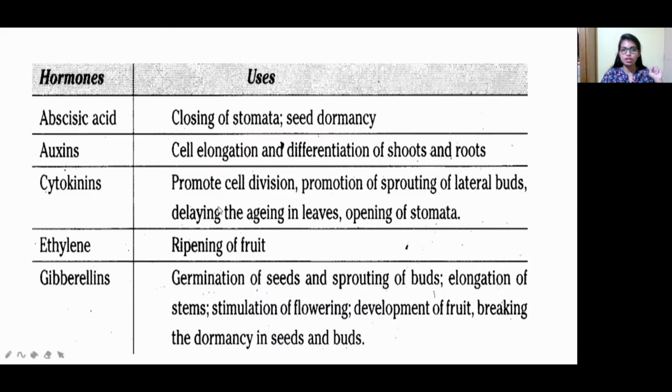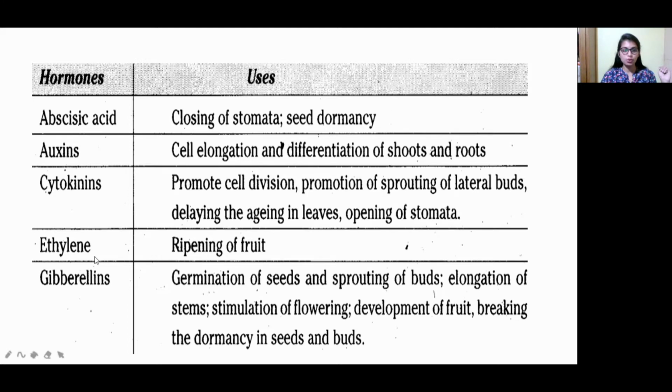According to this, see, these are the uses of the hormones. Abscisic acid is helpful for closing of stomata and also in seed dormancy. Auxin is useful for cell elongation and differentiation of shoots and roots. Coming to the cytokinin, it will promote cell division, that is promotion of sprouting of lateral buds, and also opening of stomata and aging of leaves. So these are regulated by the cytokinin hormone.